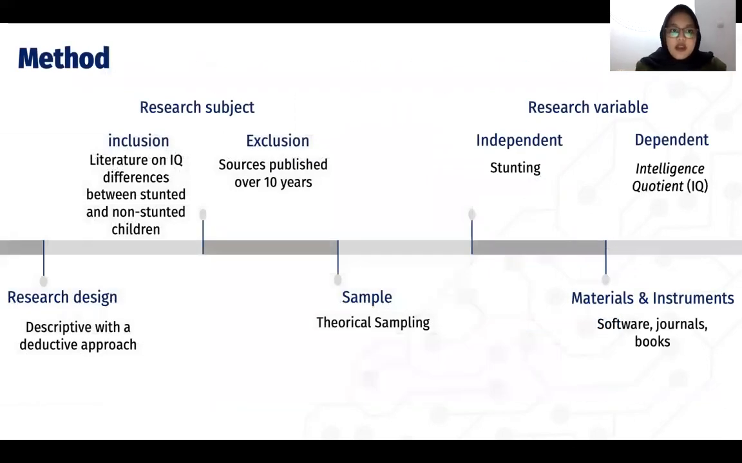For the method, for the research subject, the inclusion criterion is literature on the IQ difference between stunted and non-stunted children. The exclusion criterion is sources published over 10 years ago. For the research design, descriptive with a deductive approach. The sample is theoretical sampling. For the research variables, the independent variable is stunting and the dependent variable is intelligence quotient. The materials and instruments are software, journals, and books.